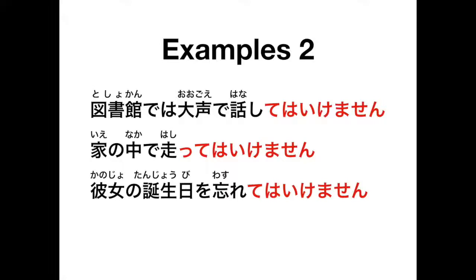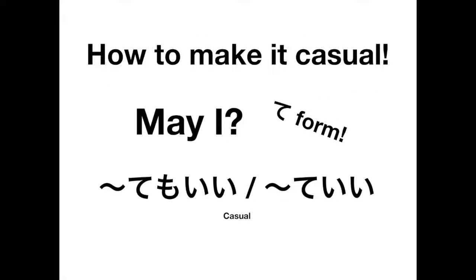And then the last one is, 彼女の誕生日を忘れてはいけません. And that is, you may not forget your girlfriend's birthday. Or your girlfriend's birthday, you may not forget in terms of the Japanese order. Okay? So moving on, we're going to talk about how to make these forms casual.